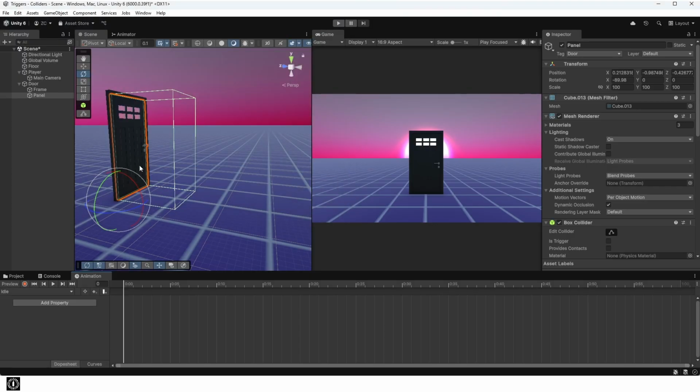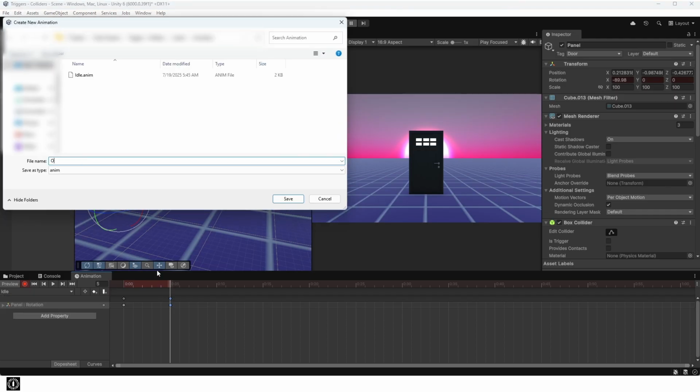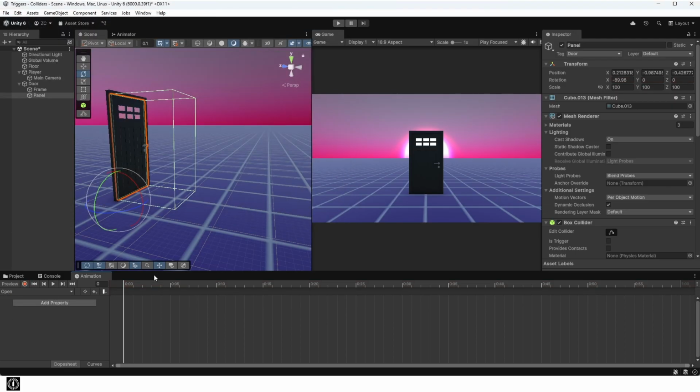Press the record button and slightly adjust the rotation of the panel to create a keyframe, then set it back to where it was before. Copy that keyframe and put it on about frame 5. Create a new clip, name it Open, and do the same thing for the first frame, but for the second frame, go to about frame 25 and adjust the Y rotation of the door to your liking.